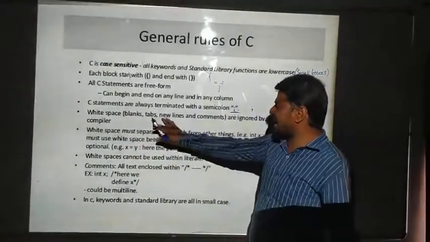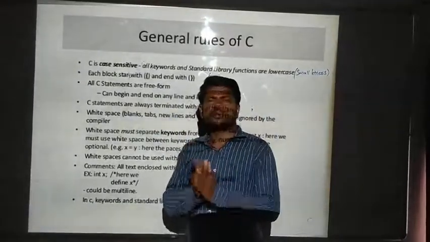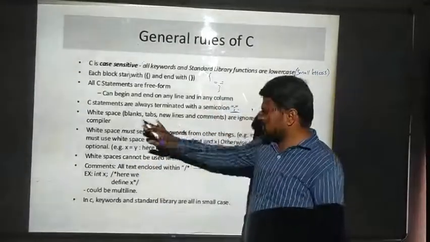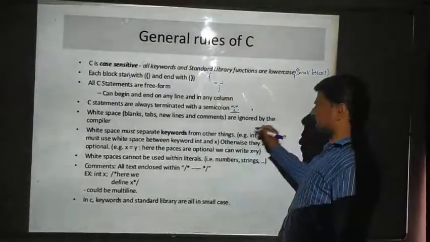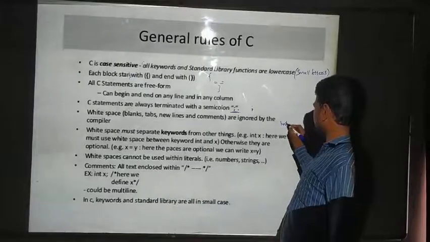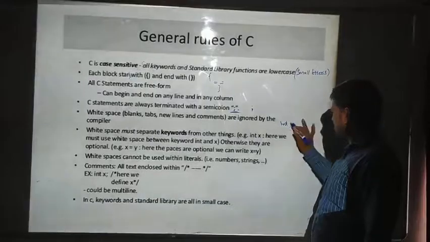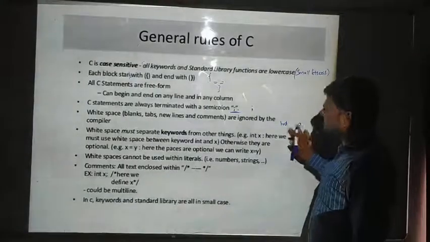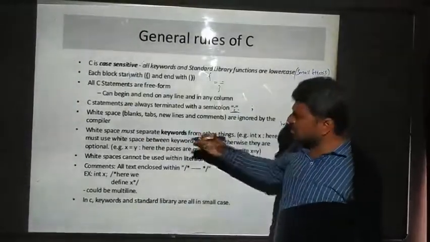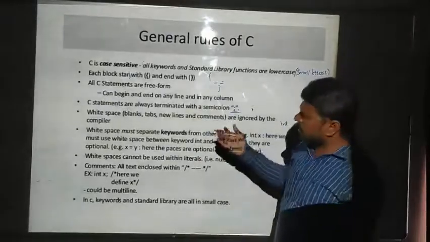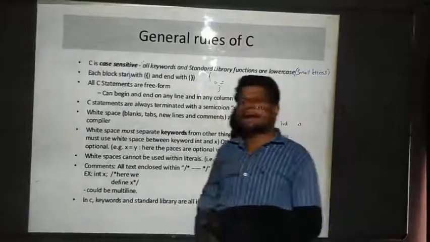Next is white space. White space, blanks, tabs, new lines and comments are ignored by the compiler. Blank space means if I am writing integer a, instead of writing it with one space, I can give two blank spaces or as many blank spaces as I want. Tabs and new lines, you can enter a new line wherever you want to start, and you can give comments also.